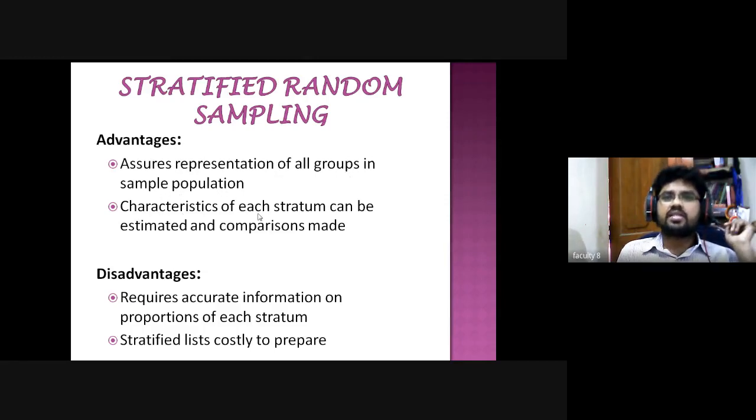Then the characteristics of each stratum can be estimated and comparisons made. When you use the stratified random sampling method, it can easily be estimated and comparisons made. Is there any difference between small and marginal farmers, small and large farmers?